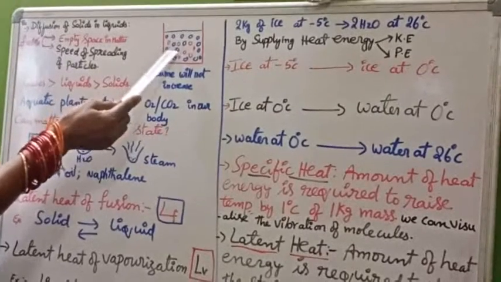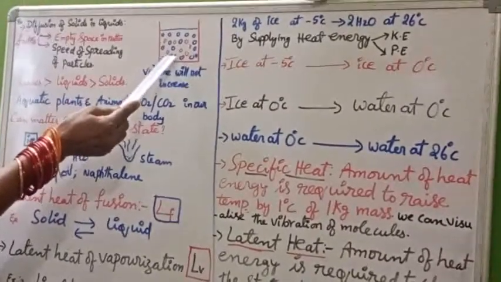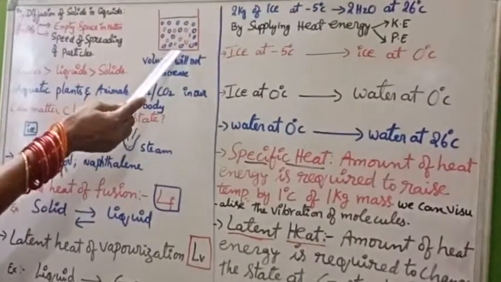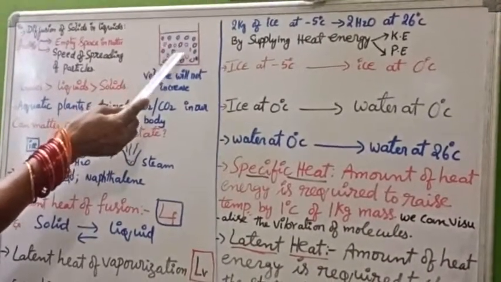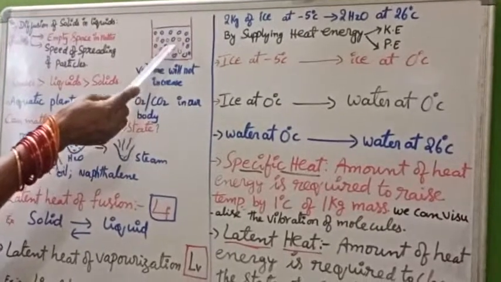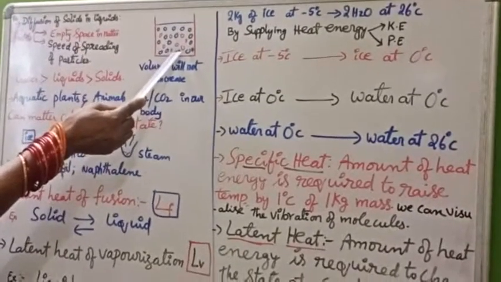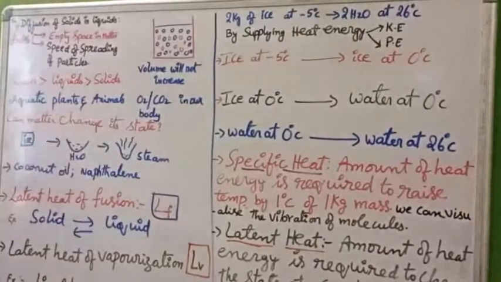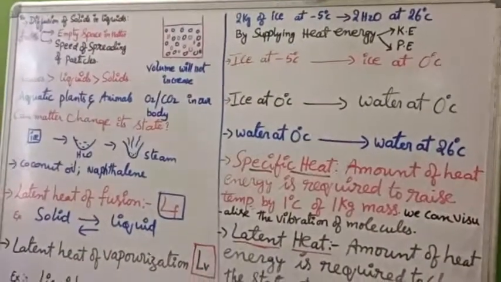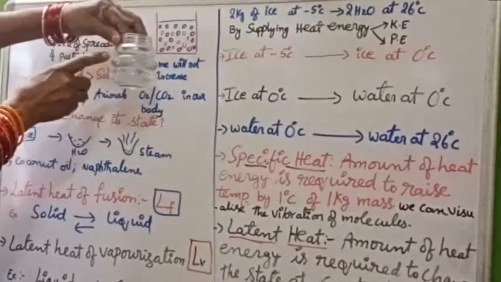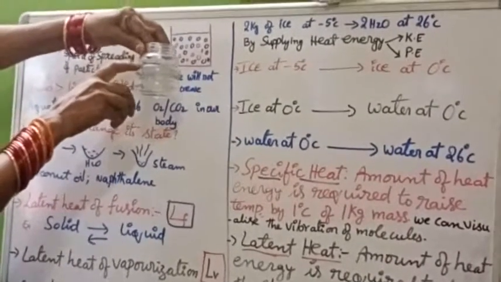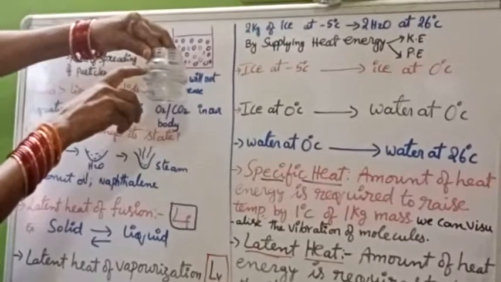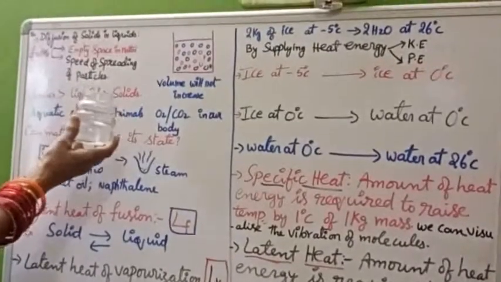After adding one tablespoon of salt or sugar to this particular water, the volume is not increased, even after stirring thoroughly, as the salt dissolves freely in the water. The reason behind this is the activity we have done. In this glass tumbler, we have taken the water up to here, and with a blue marker we marked until here, and after adding